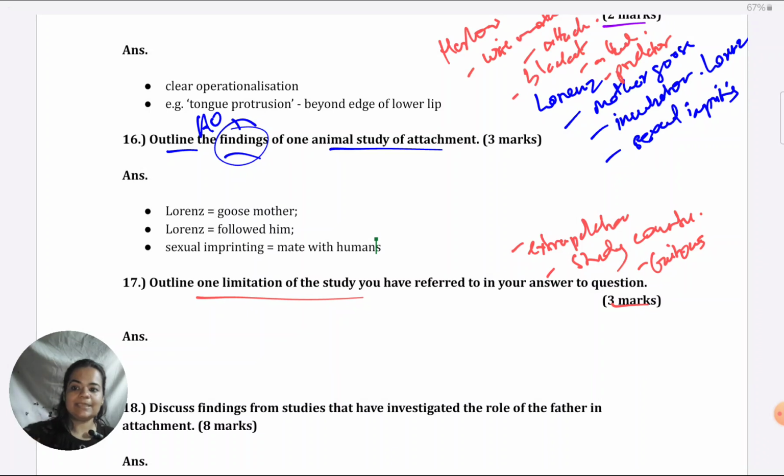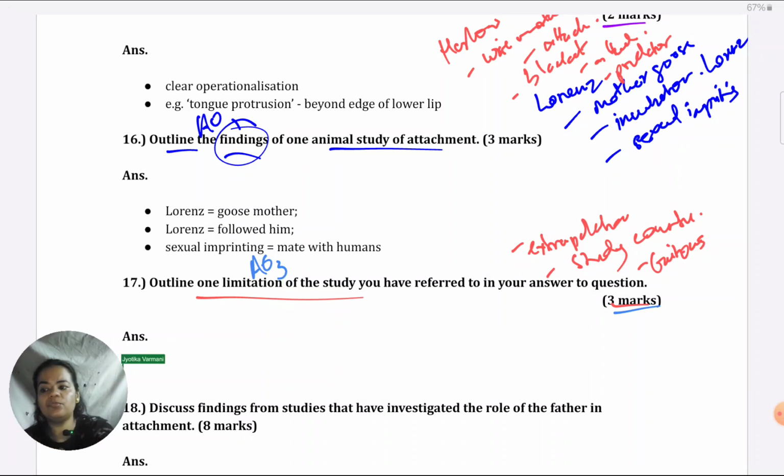The key thing is that in structuring the answer, you need to follow the PEEL format. As I had said in the last part also, there was the 6 marker, 1 limitation, 1 strength. So just follow the PEEL format, because even when you write for 16 marks, it's about 3 to 4 marks that you give as a PEEL point. So here also, when it comes for 3 marks, give it in the PEEL format to score full 3. Here, because it's not AO1, it is an AO3 evaluation question, I would suggest that rather than trying to come up with 3 points, try to follow context and reasoning. Simply saying, the PEEL format, try to follow that to score well.